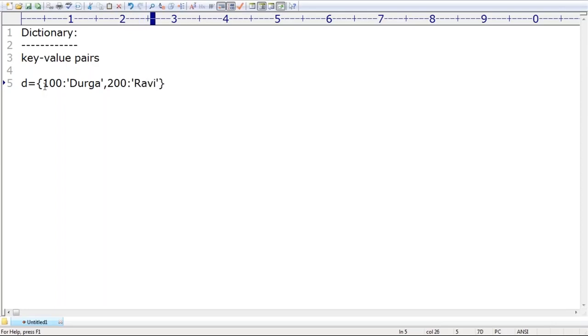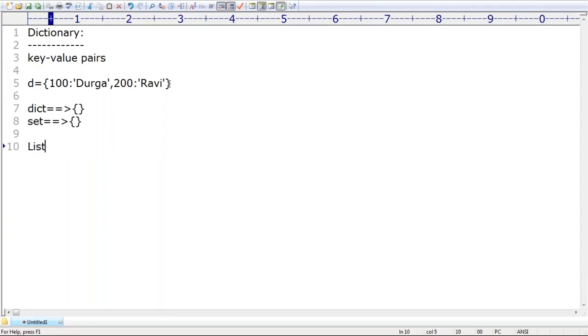Have you observed how many key values are there? Two key values are there. And which symbols am I using? Enclosing inside curly braces. Remember that, because for dictionary and set, we require curly braces. For the dict data type, compulsorily we should go for curly braces, and even for the set also, we should go for curly braces only.